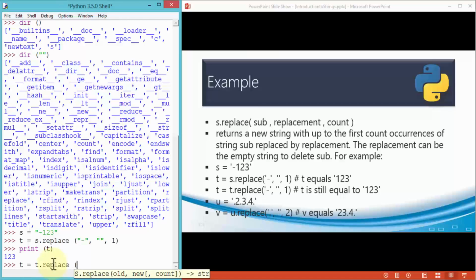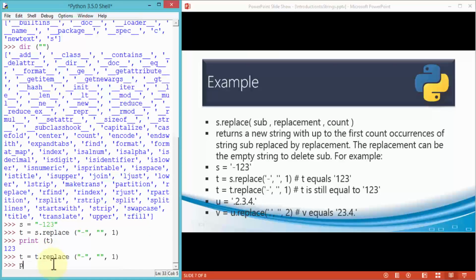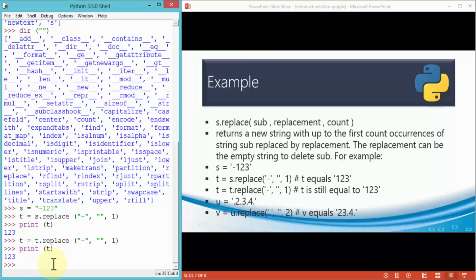This time I'm going to replace the minus sign with empty quotations, comma, and then 1 again. And this time if I print t again, notice it's still going to say 1, 2, 3.